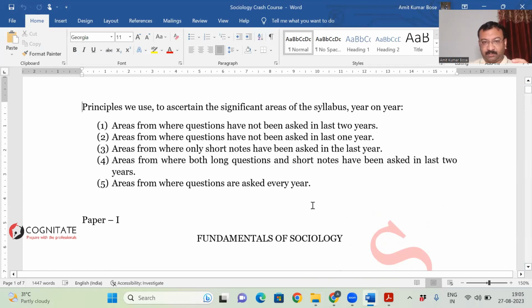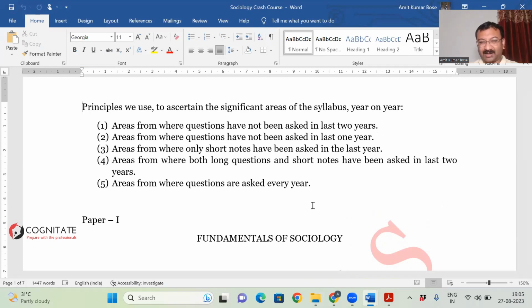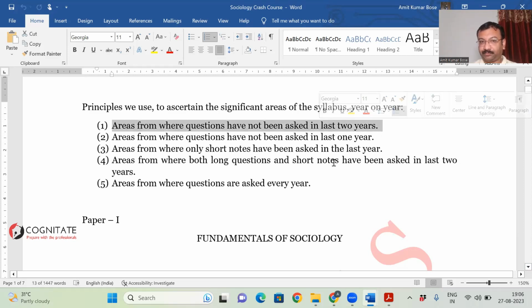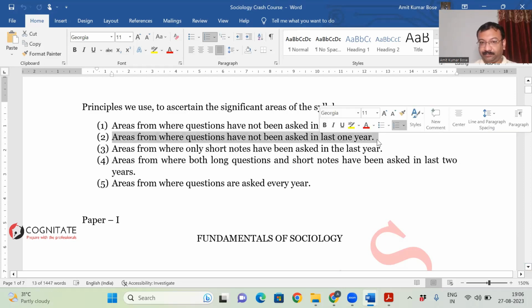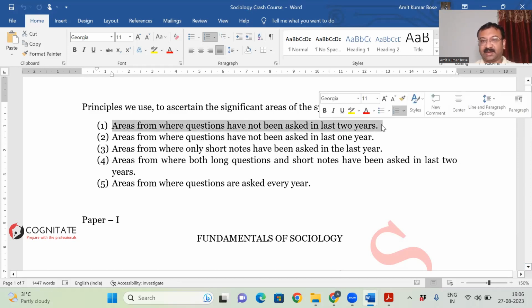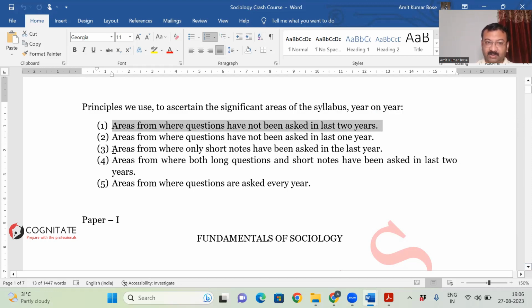if I have to talk about the mechanisms we use to understand which areas are significant for the year, these are the points. We try to find out the areas from where questions have not been asked in the last 2 years, or in the last year. Especially if any area is like this, we realize that that area of the syllabus has become really significant, really important. Similarly, areas from where only short notes have been asked in the last year, we expect long questions from that area this year.